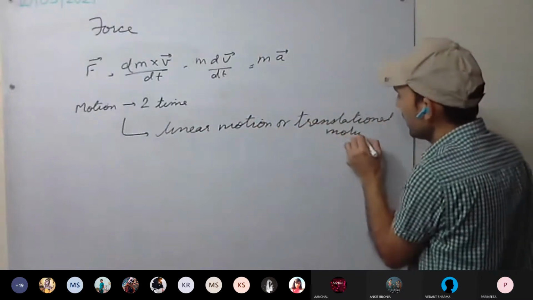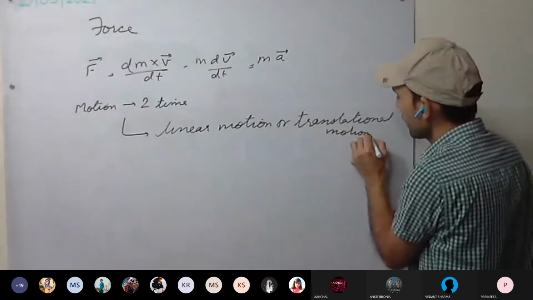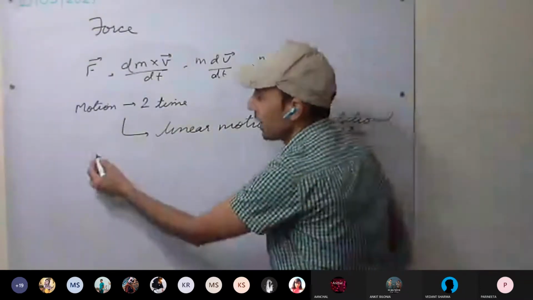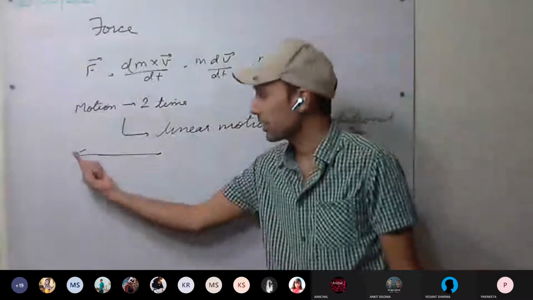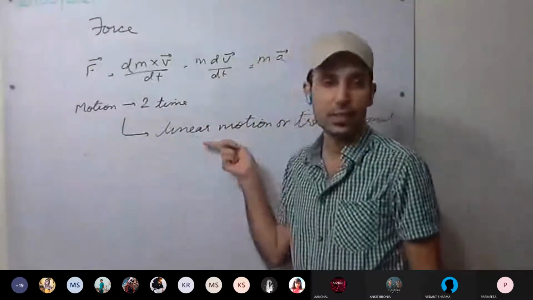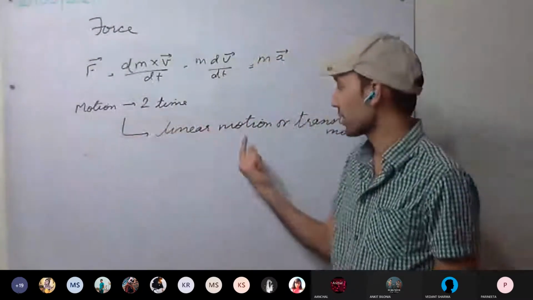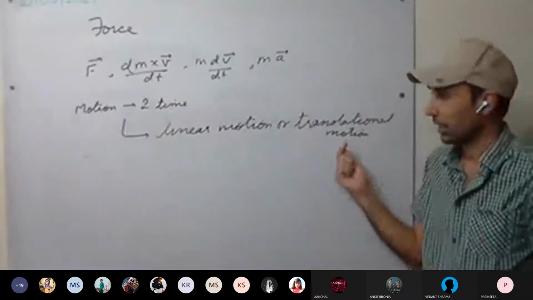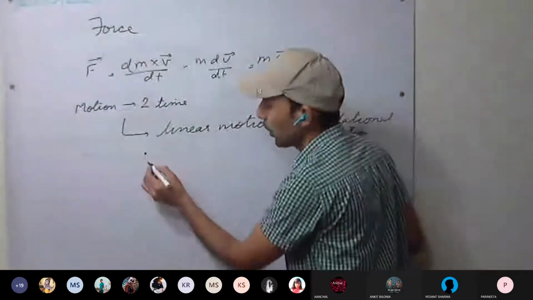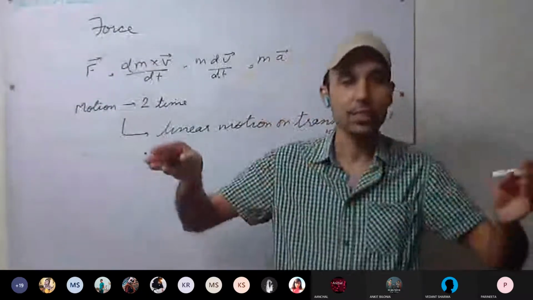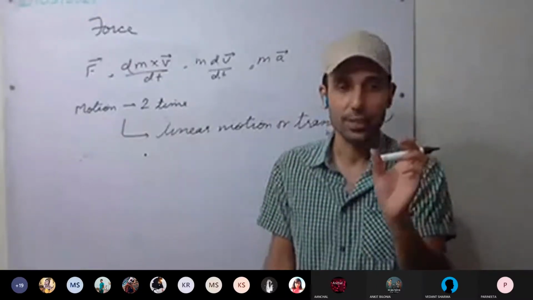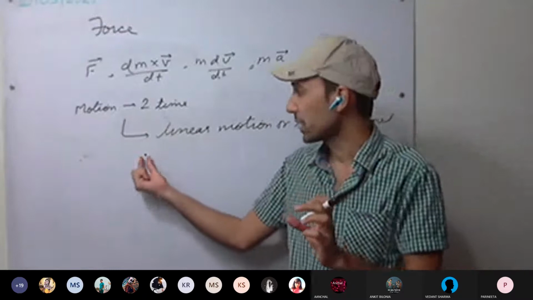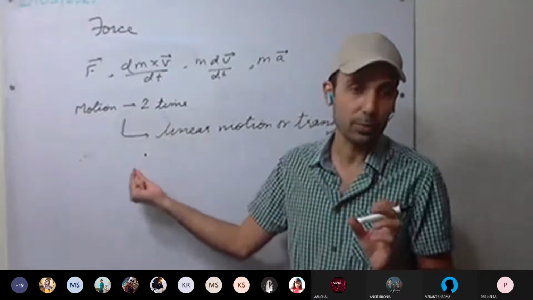Linear means along a line, one-dimensional, in a straight line, either in the positive direction or the negative direction. Last year we discussed only the point object, since the distance covered by the body is large compared to the size of the body, so we consider the body as a point object.